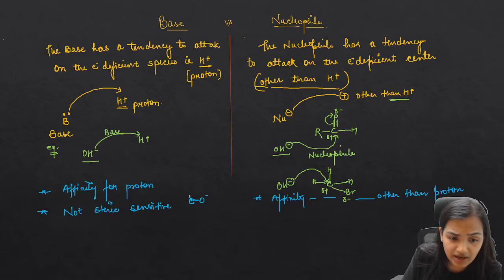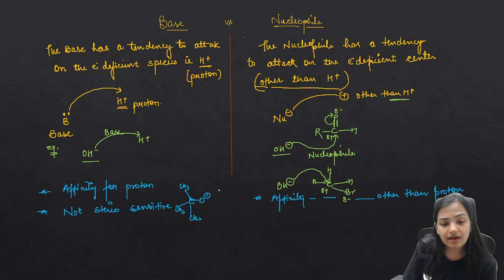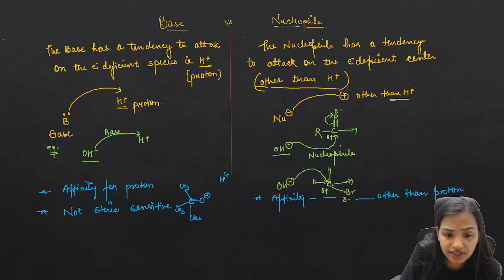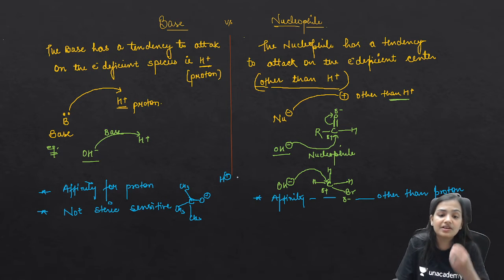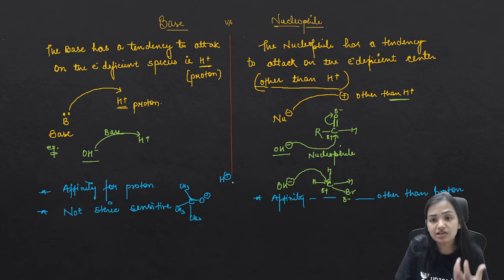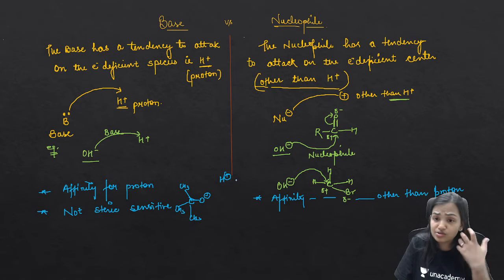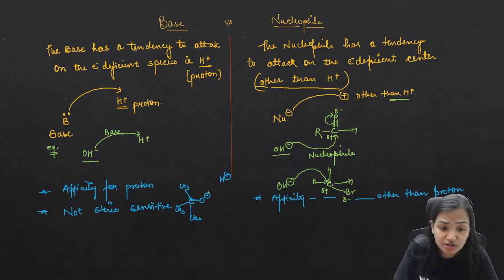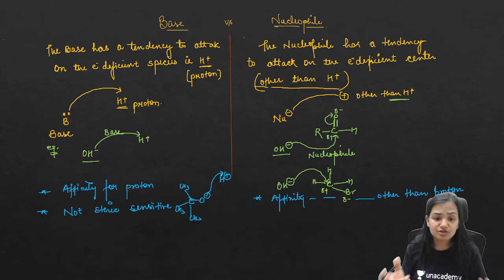Let's say here I am having a carbon with 3 methyl groups. This is methyl, this is methyl, and this is methyl, and this is O negative. So what can happen here? This has to attack over the H positive. H positive is a very small species having only one s orbital, which has no electron, it is totally vacant.